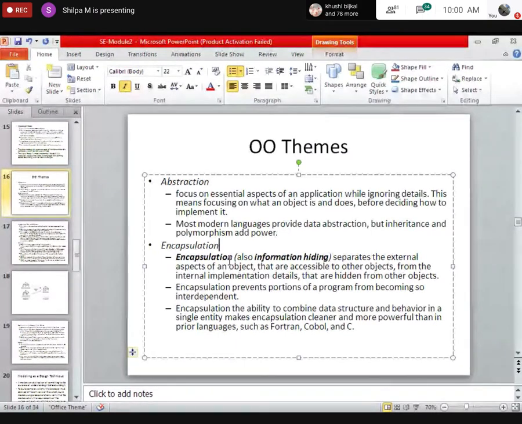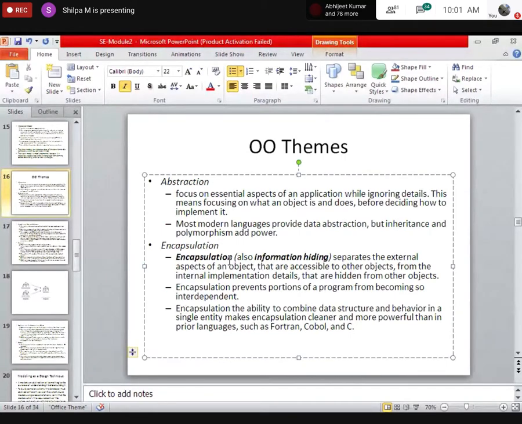So, one way of abstracting is coming up with a class definition, wherein we identify the properties and the operations, but we don't give what has to be done within them. So you are coming up with an abstraction of your model by focusing on what is important rather than how.